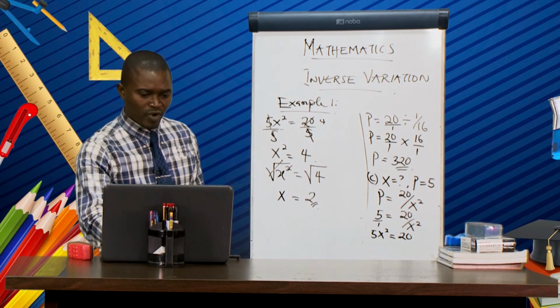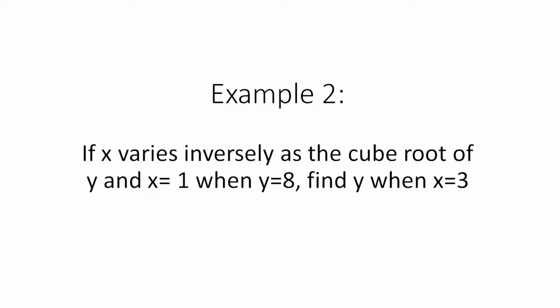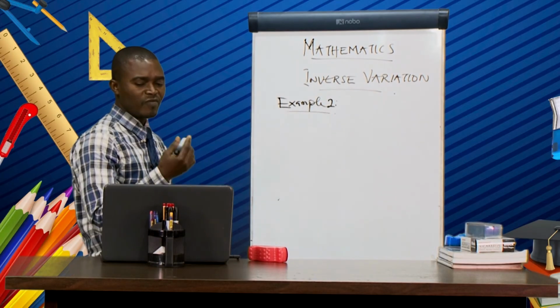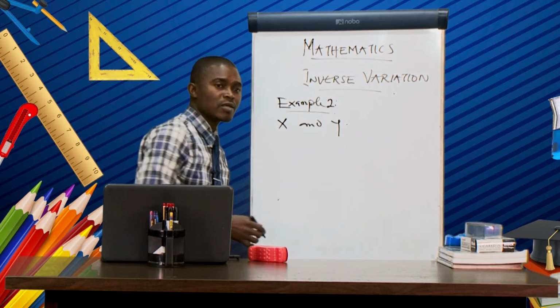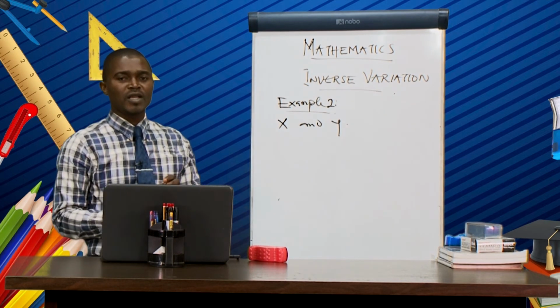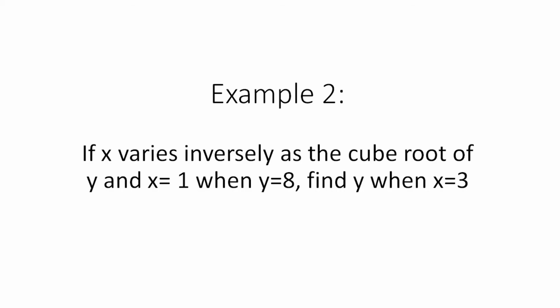Then let's move further to example 2. Now, if x varies inversely as the cube root of y, and x equal to 1 when y equal to 8, find y when x equal to 3. And from that question, we have two variables. We have x and y. So these are the two variables that we have in that question. And let's look at what we are given. X varies inversely as cube root of y.